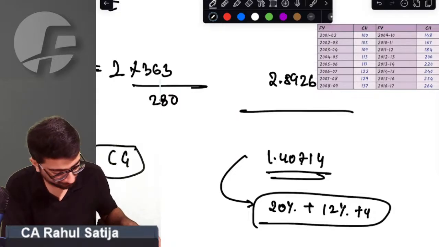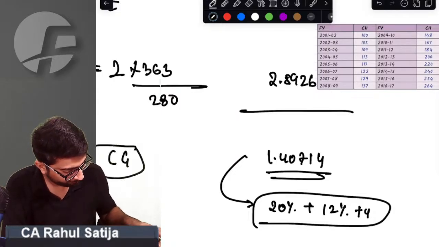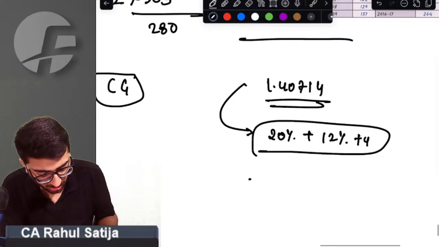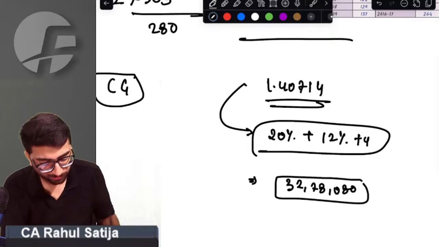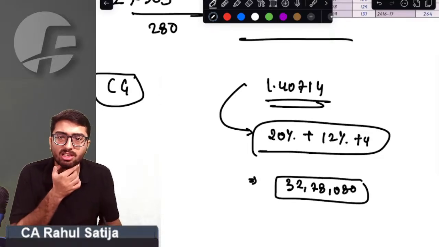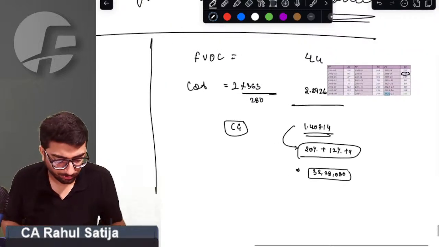The tax turns out to be 32,78,080. This is the amount of tax that turns out to be.